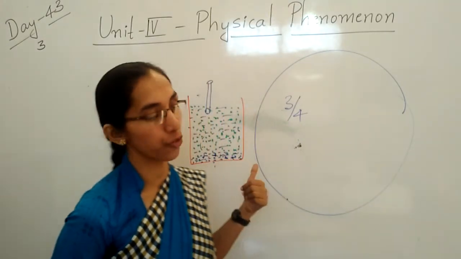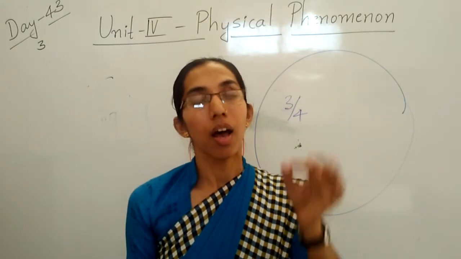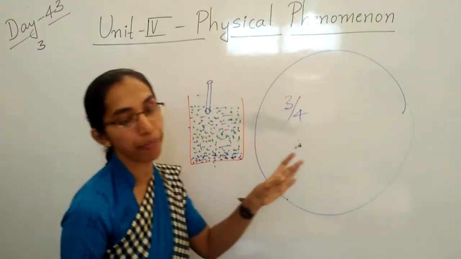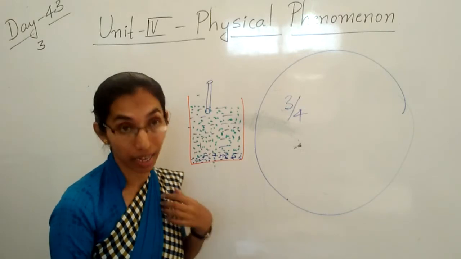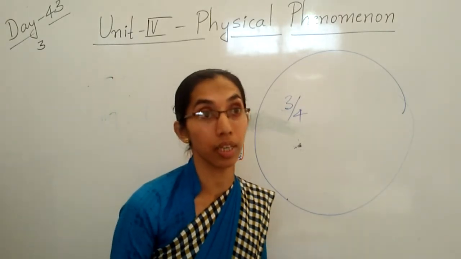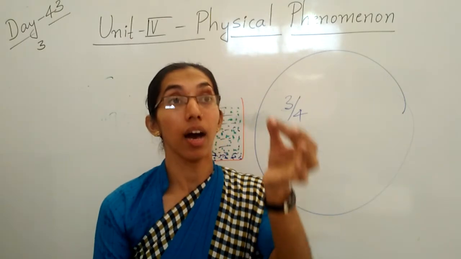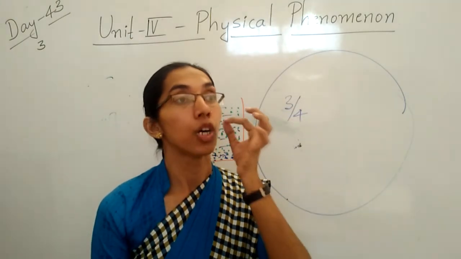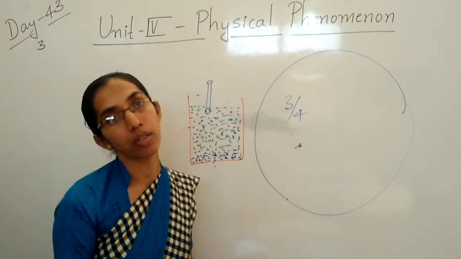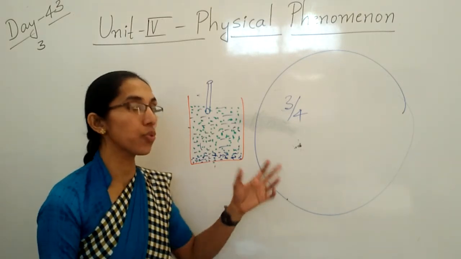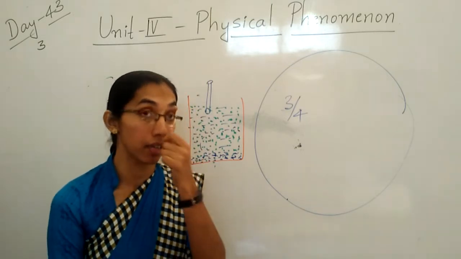So what is fresh water? Fresh water means what, children? It contains a lesser amount of salt than sea water. That is the water we use for drinking, cooking and all the things. So fresh water is fit for all purposes: drinking, cooking, and agriculture also.